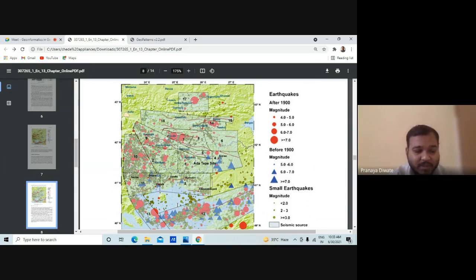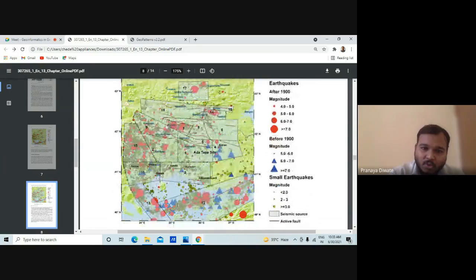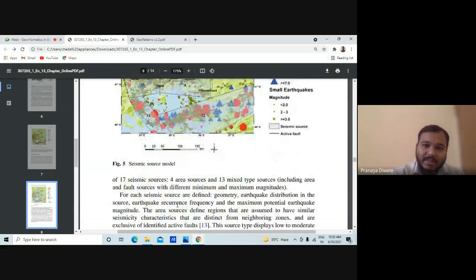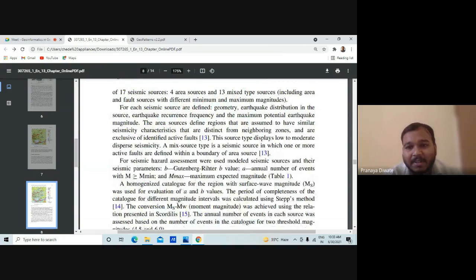So if this one is propagated from the other side, you should know which fault is responsible for this, and which area all of this originated from, after which you have an earthquake. So for each seismic source that is defined: a geometry, earthquake distribution in the source, earthquake recurrence frequency, and maximum potential earthquake magnitude.